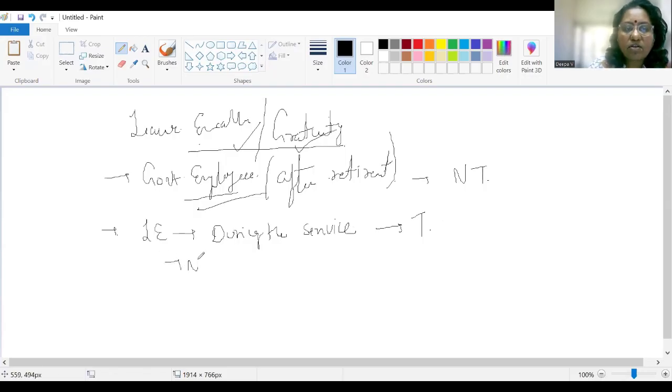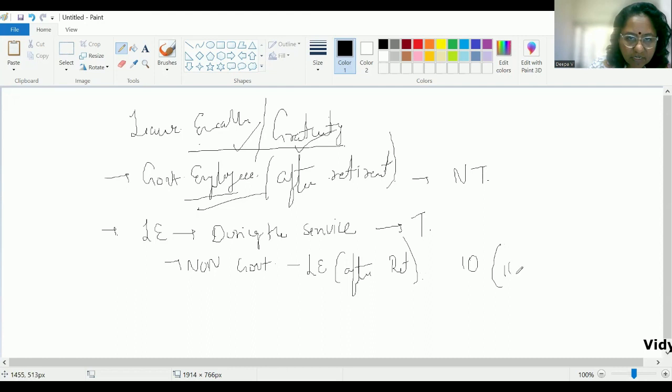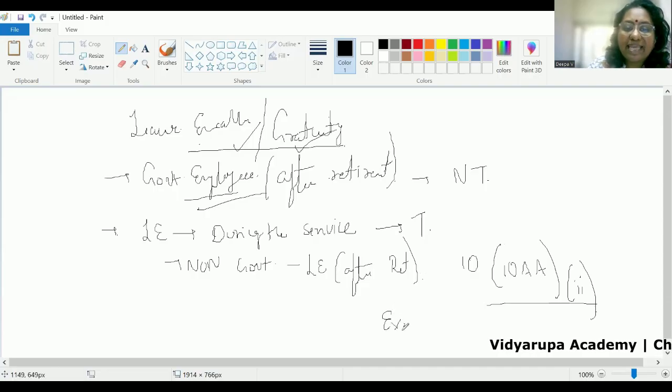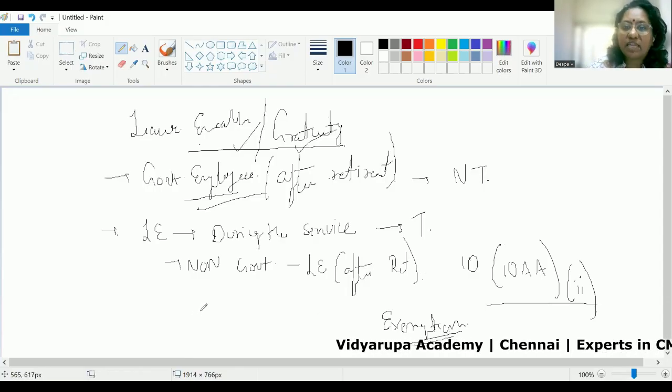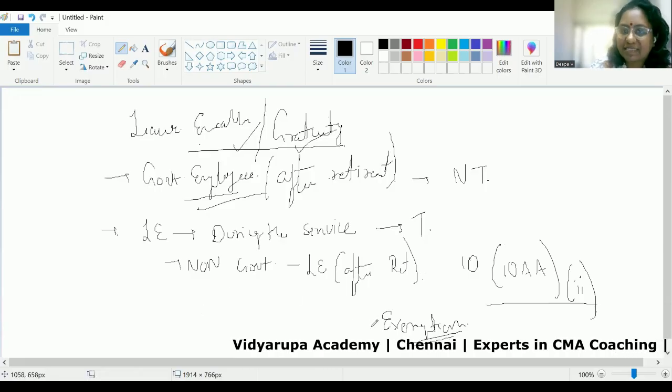Now, if he is a non-government employee and he is receiving leave encashment after retirement, then the provisions of section 10(10AA)(2) will be applied to compute the exemption, to compute what portion of the leave encashment received by such an employee after retirement is exempt.